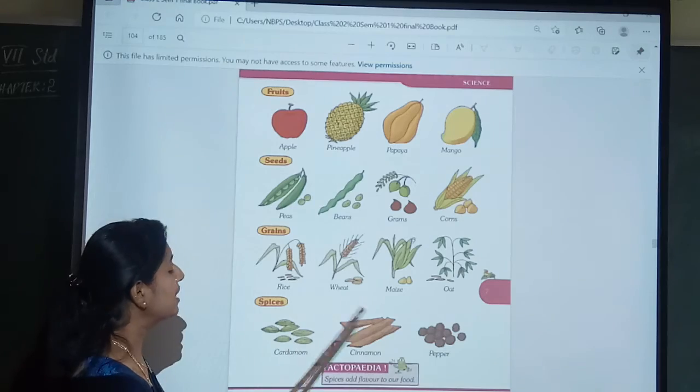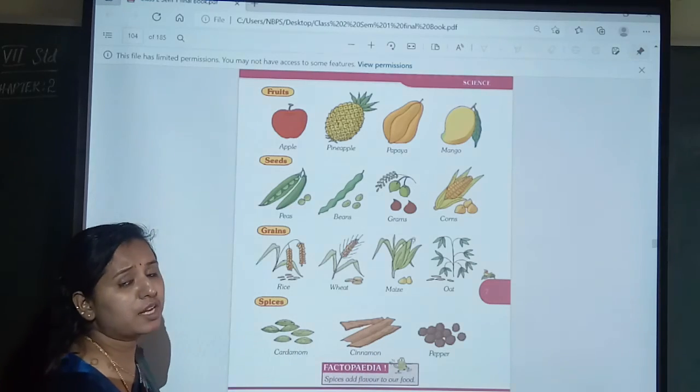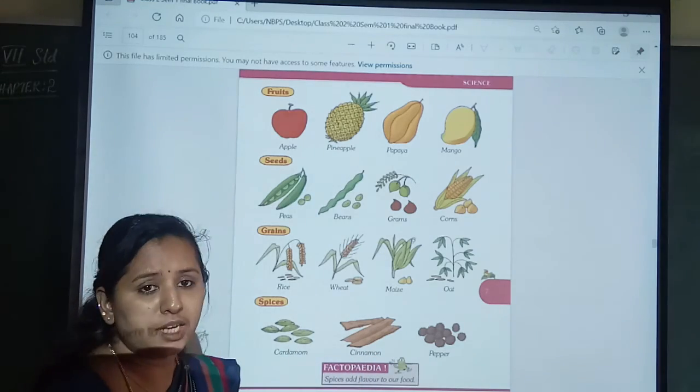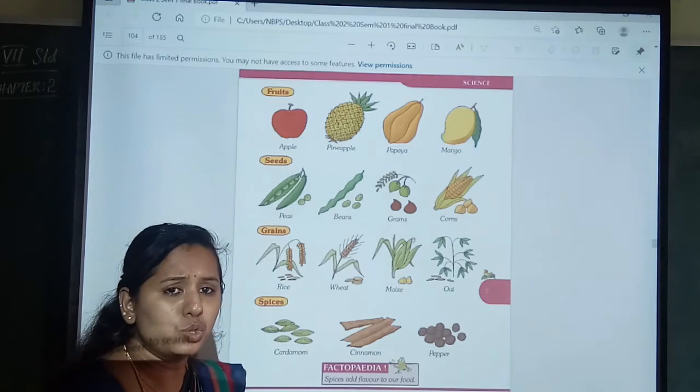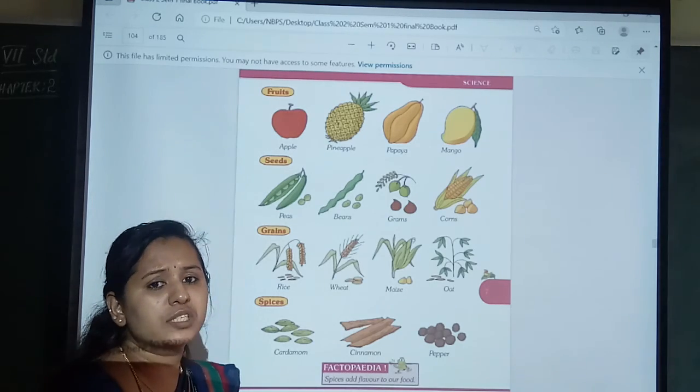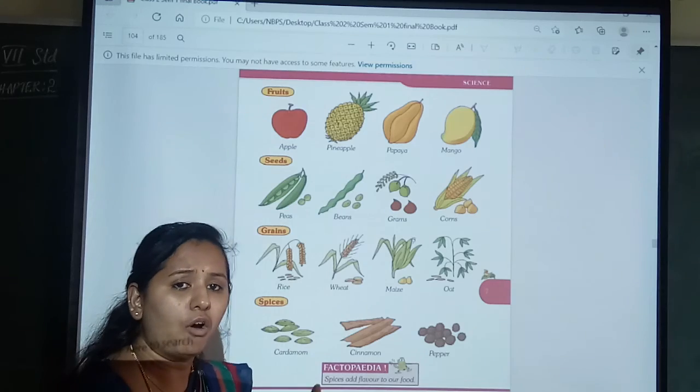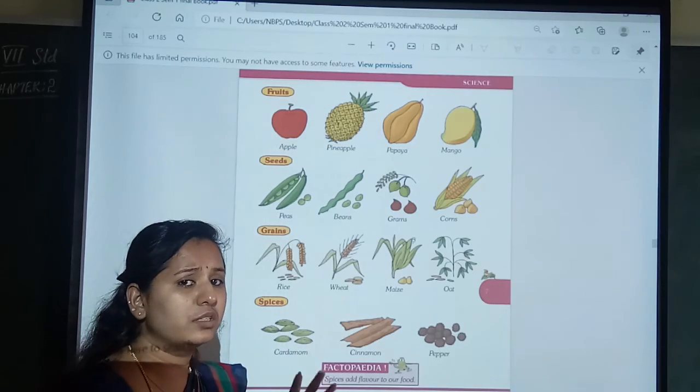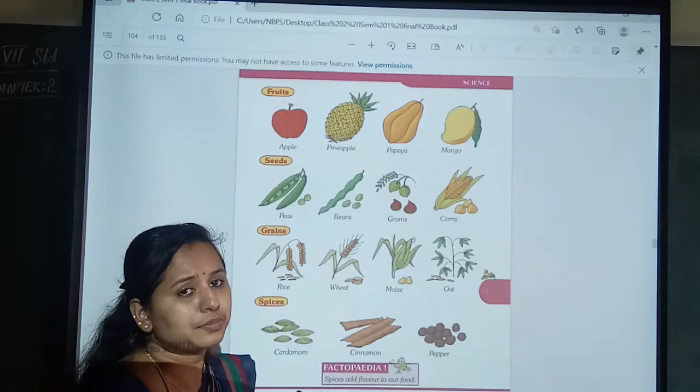So all these are spices, and there are still more, for example jeera, chili, and many things, clove also. All these are spices, children. All the spices we are going to use in our food.